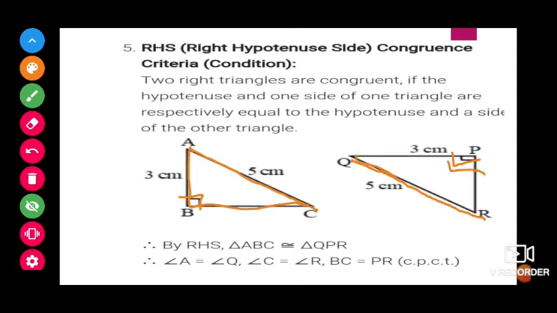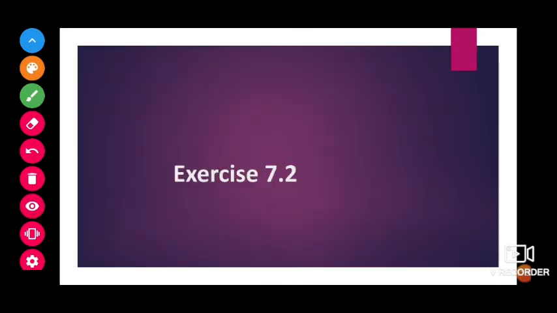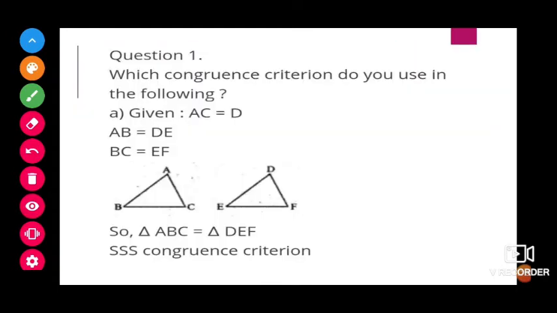The side which is opposite to the right angle, the hypotenuse, and any one of the sides is equal, then we can say that both the triangles are congruent, whenever it is a right angle triangle. Next, exercise 7.2. Which congruence criteria do you use for the following?